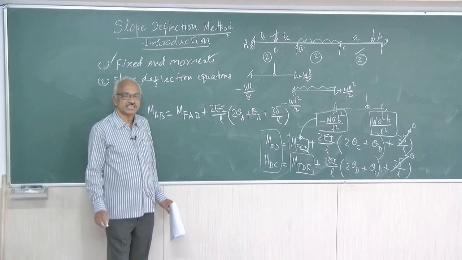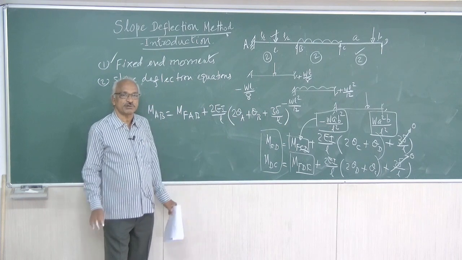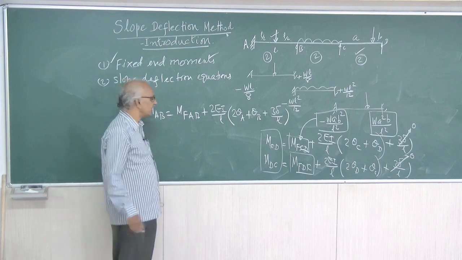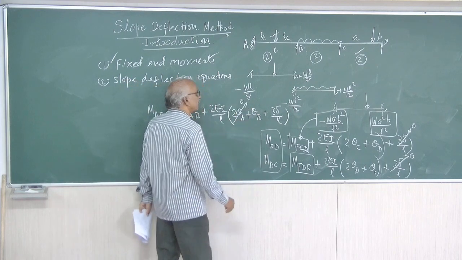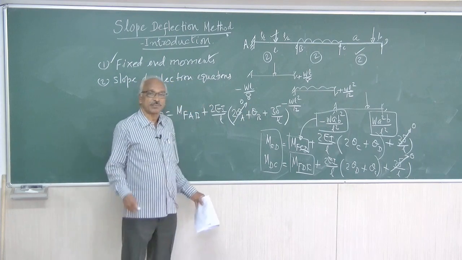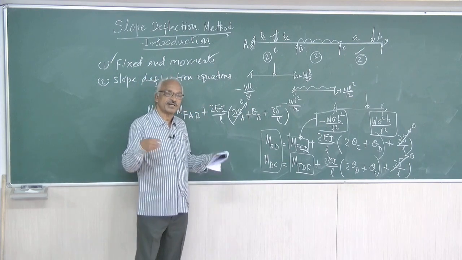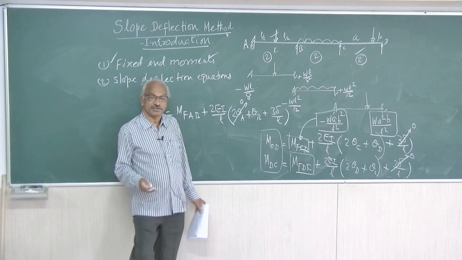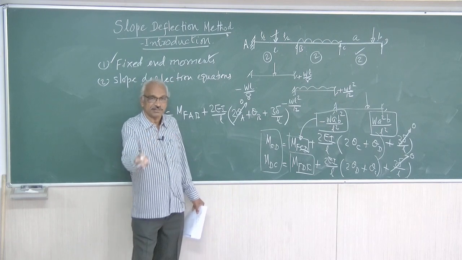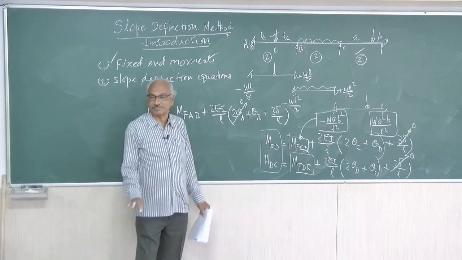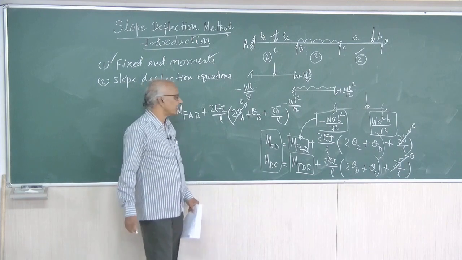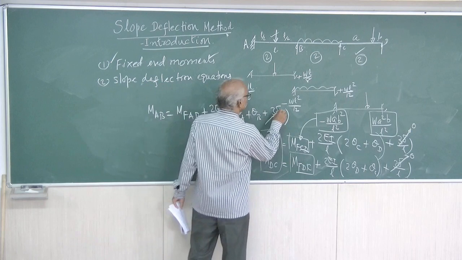Effect of fixing is to make the end slope equal to 0. So A is fixed, therefore theta A equal to 0. Similarly, suppose settlement of A or settlement of B is not given. When it is given, how to deal with the problem, we will do it later. Initially, let us say A, B, C, D are at the same level, no settlement of support. In that case, this is also 0.